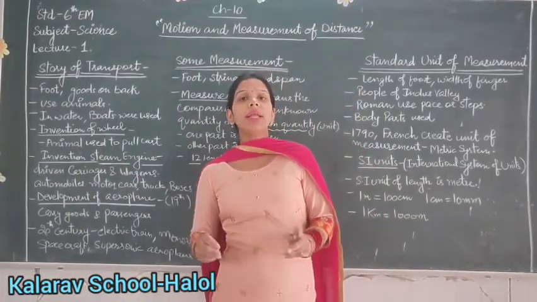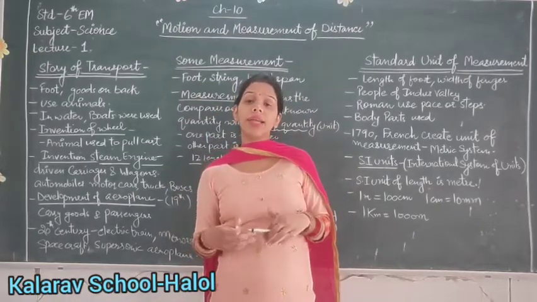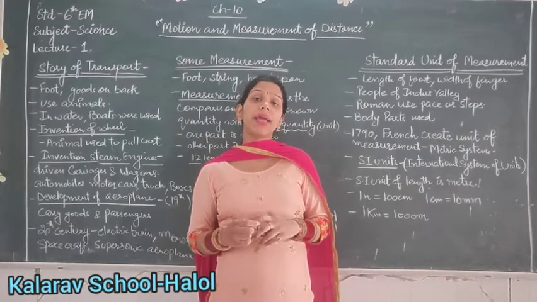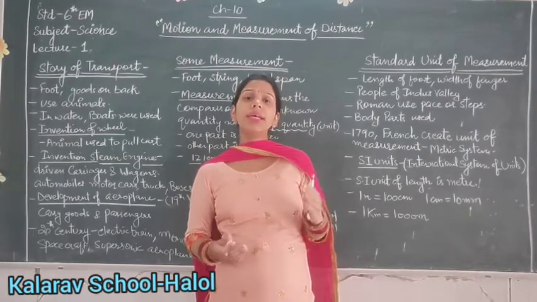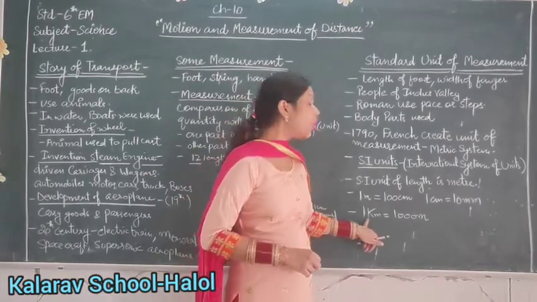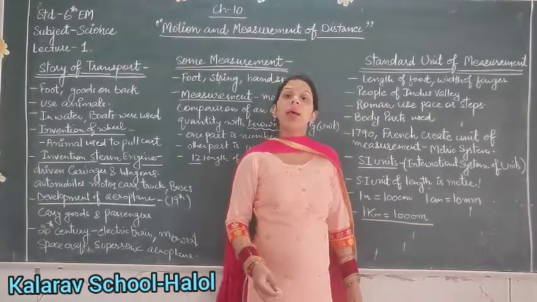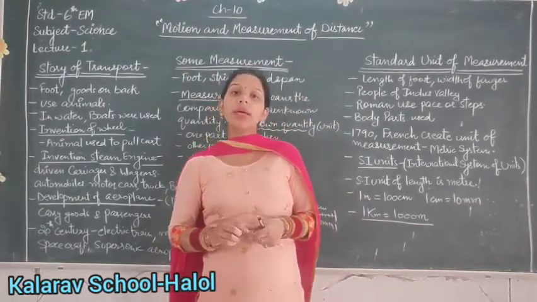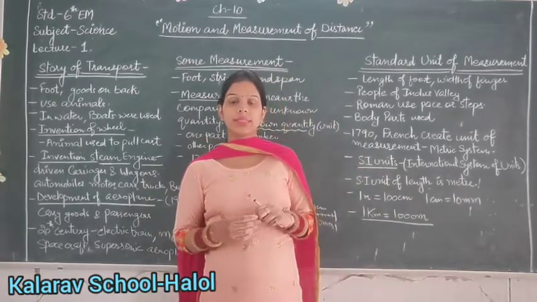We can calculate the length of cloth or your height, how tall you are, by the unit meter. But to measure long distances, we use a unit called kilometer. So 1 kilometer is 1000 meter. So kilometer is a unit which is used to know long distances.